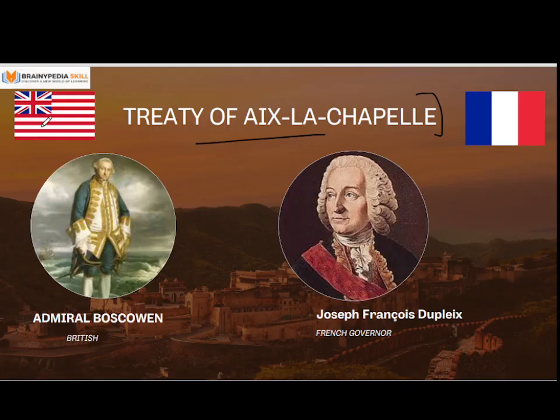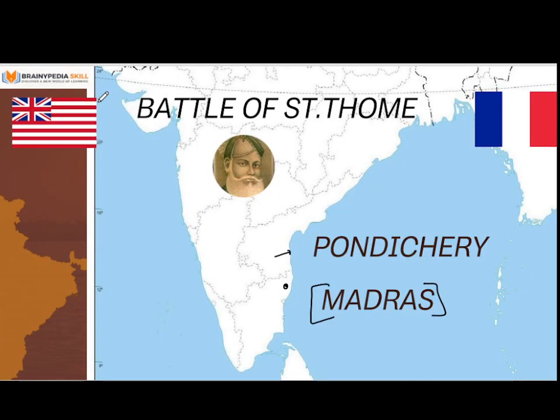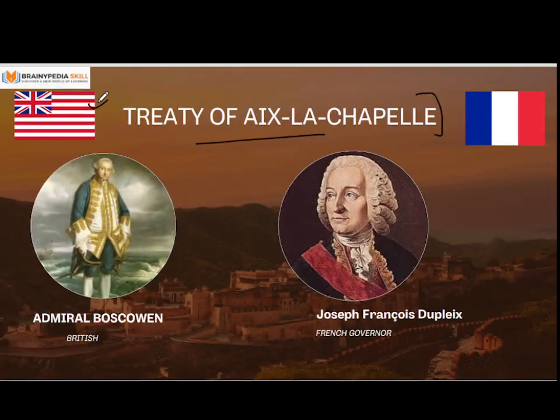That means the Britishers and France stopped their war in Europe and signed a treaty. When the war stopped in Europe, they had to stop in India also. That means the Britishers were planning to attack Pondicherry, but that never took place.